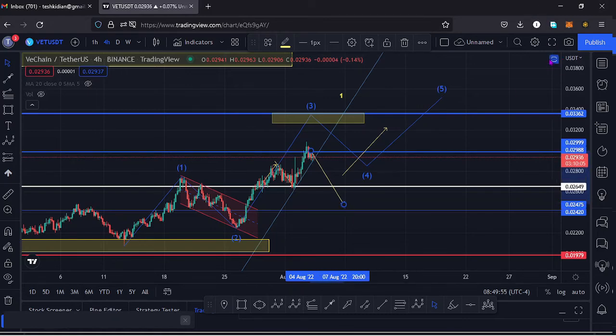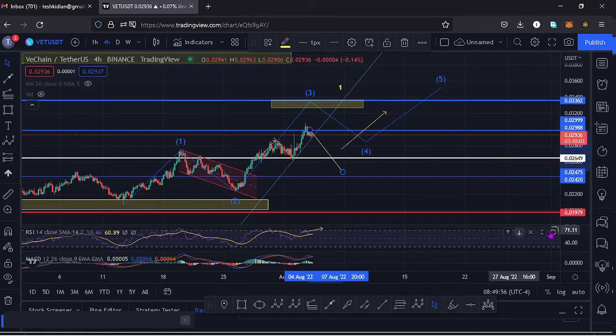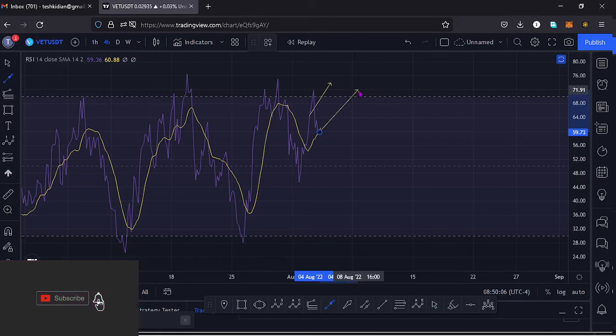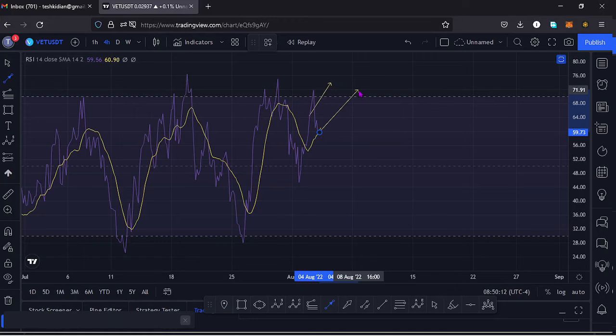Also, looking at the indicators that I have here on the chart, here on the RSI we are trading at around the 59 mark, and that would mean we have massive room for us to continue unlocking even higher prices. So if we manage to break above that key area of resistance, that move here on the RSI will be supported, and in case we continue seeing lower prices, that movement also will still be supported here on the RSI.